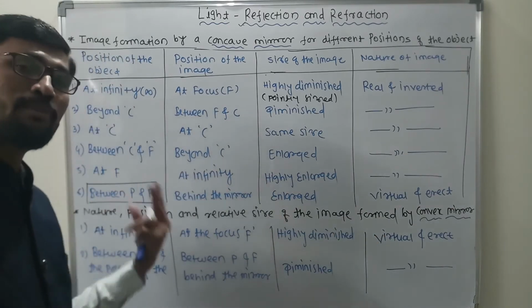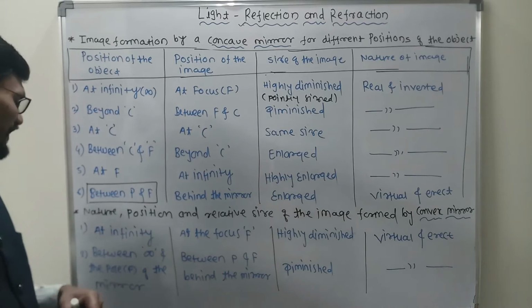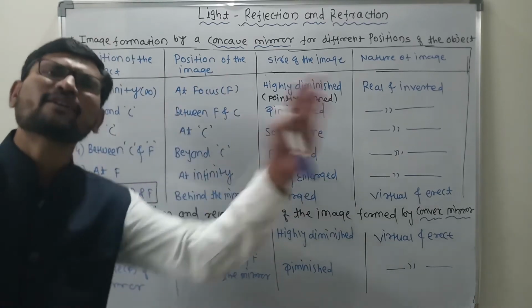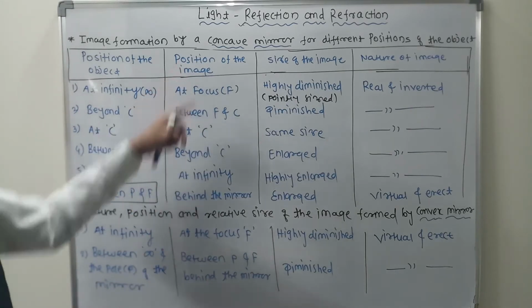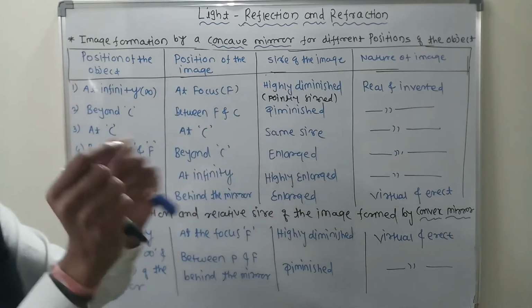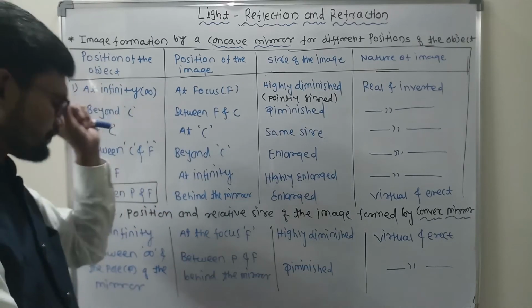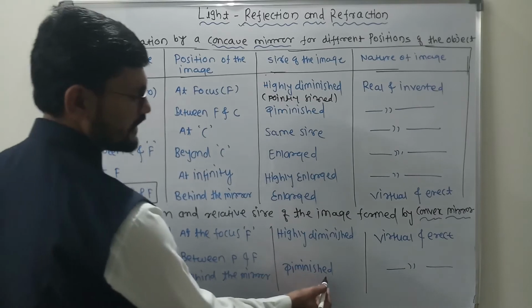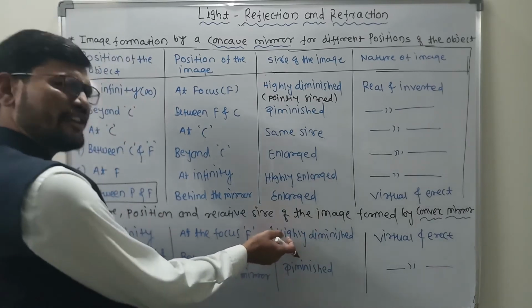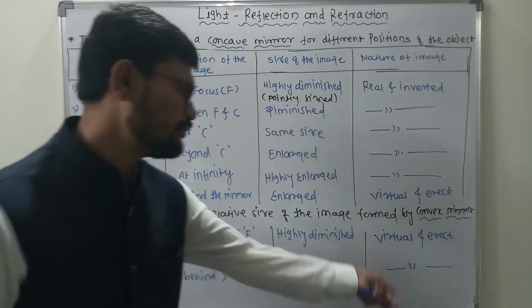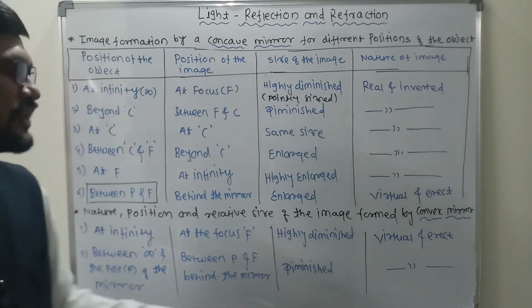And the last case, because I already told you that the convex mirror has only 2 cases. Now you can place the object between infinity and the pole of the mirror. Anywhere you place the object, the position of the image will be between pole and focus, which is obviously behind the mirror, and diminished. Highly diminished, very small in size, and obviously the nature of the image is virtual and erect.